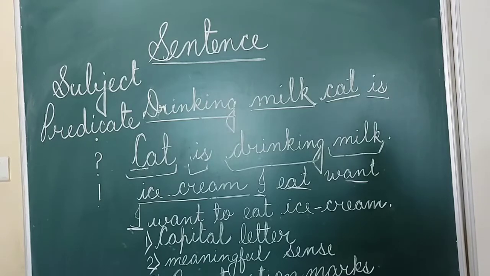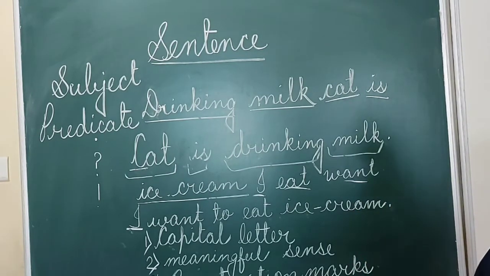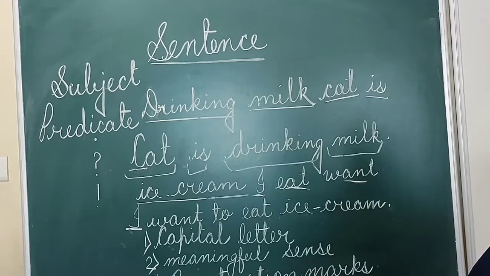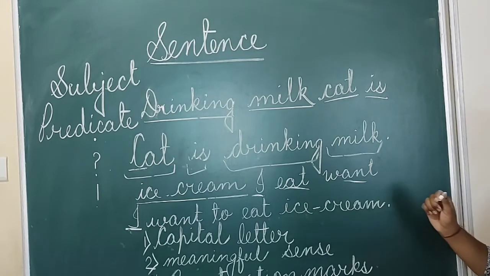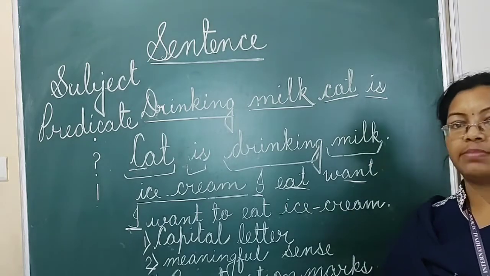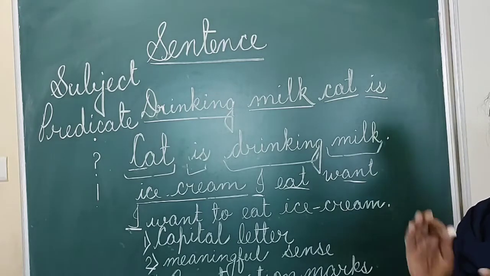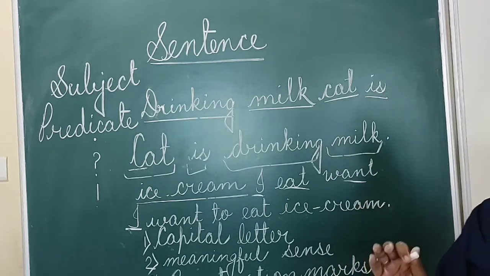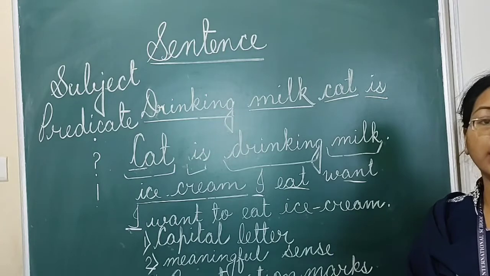That is called the subject. Like you can see in the first sentence, we are talking about the cat. So that's why that is called the subject. Or we can say the one who is doing the work is called the subject, or the doer of the sentence, and the one which is left, what the subject is doing, what work or what action the subject is doing, that is called the predicate.